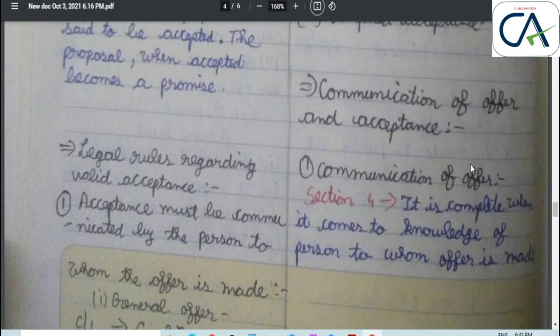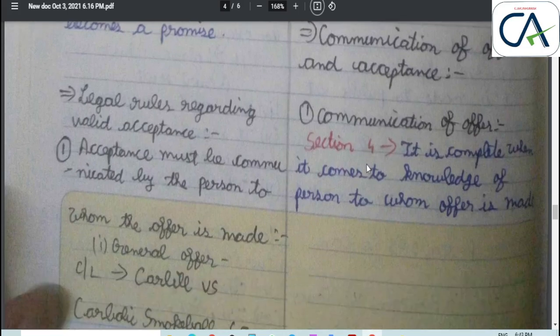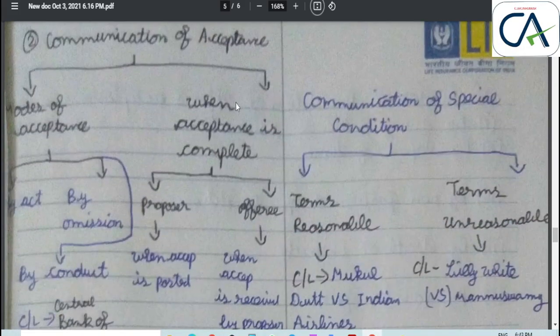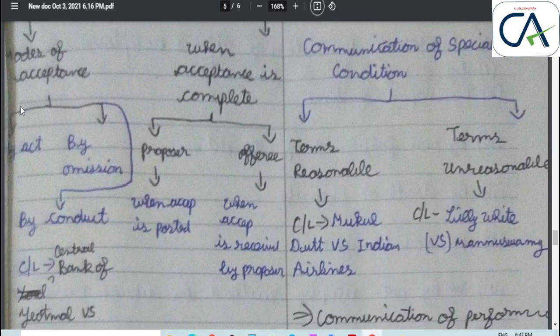Communication of offer and acceptance. Communication of offer is defined under section 4. It is complete when it comes to the knowledge of the person to whom the offer is made. Next, communication of acceptance is further divided into two: modes of acceptance, and when acceptance is complete. Modes of acceptance: by act, by omission, by conduct.